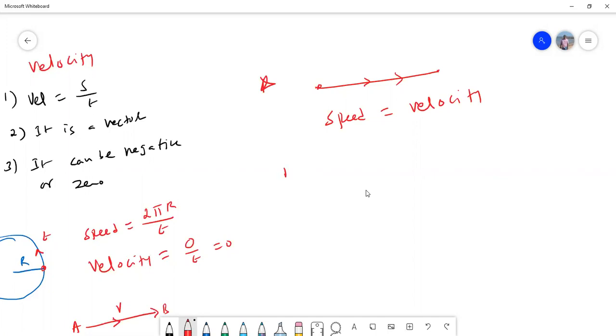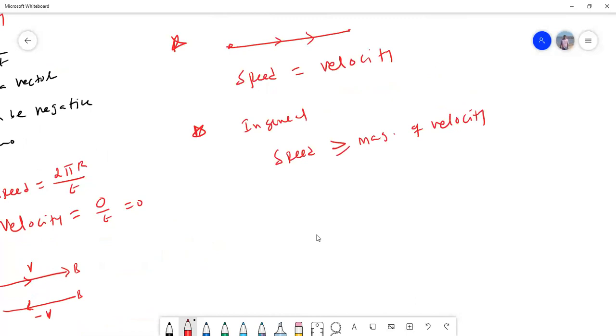So in general, speed is always greater than or equal to the magnitude of velocity. This is a very important point.